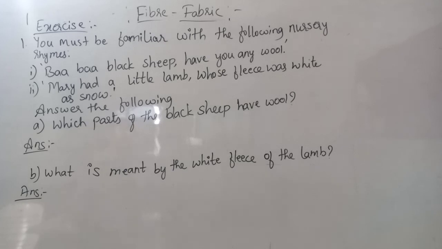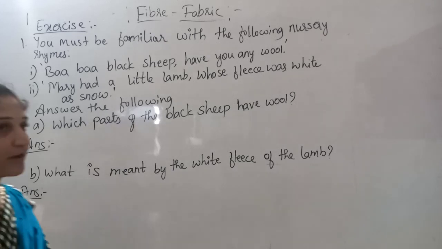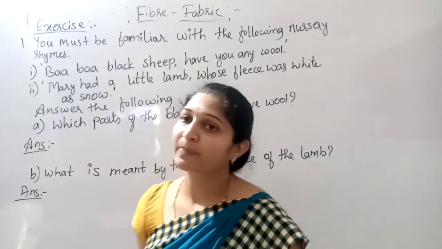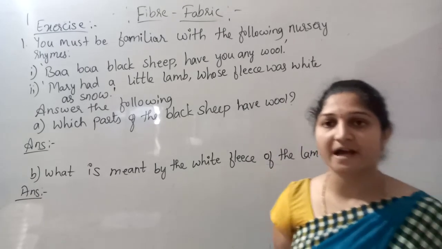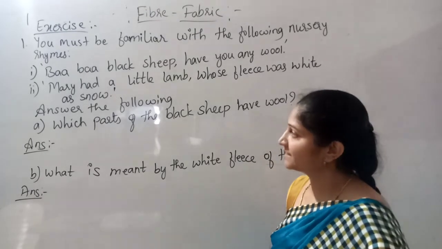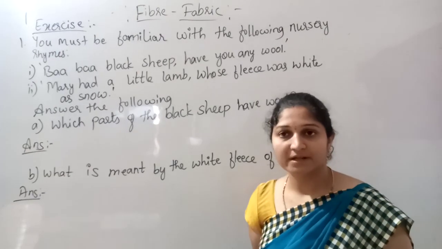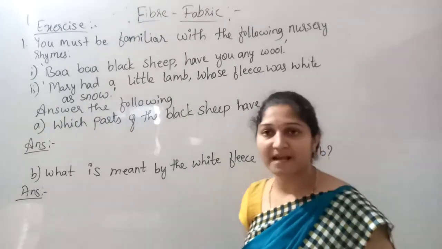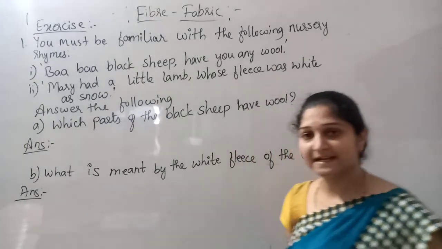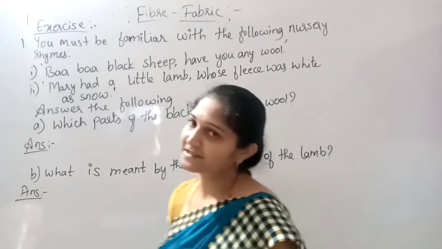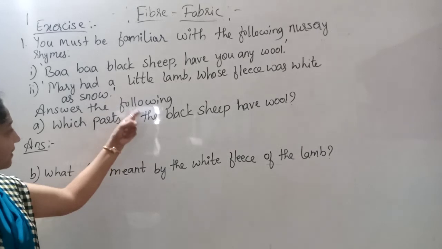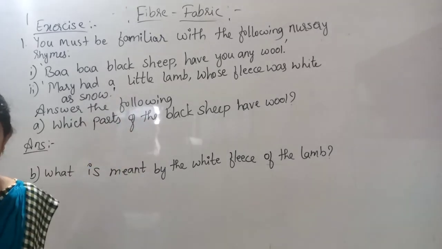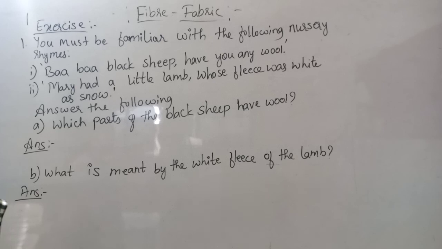In this lesson we studied that we are going to get fabric from animal fibers, and two of these animal fibers are wool and silk. So relating to wool, the rhyme is Baa Baa Black Sheep, do you have wool? Yes sir, yes sir, three bags full. By relating that rhyme, the questions are there. Just write down the questions here. Children will discuss the answers for those questions.